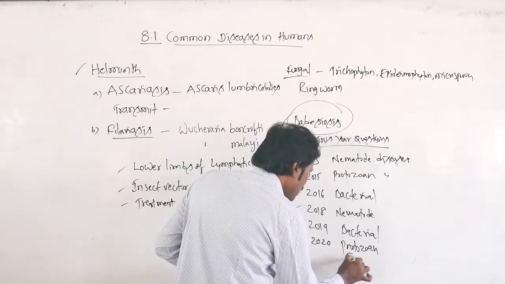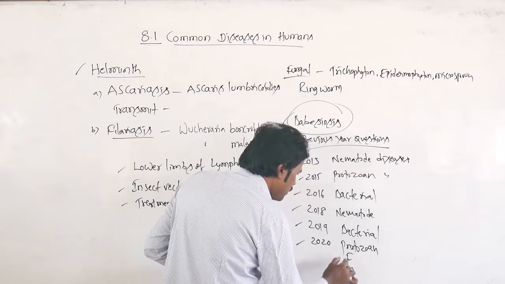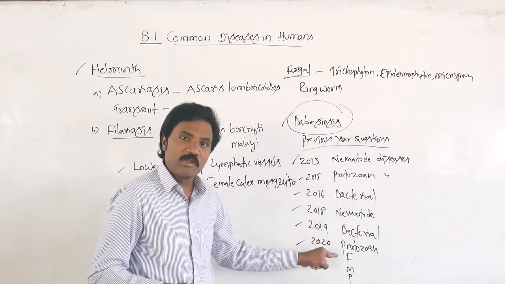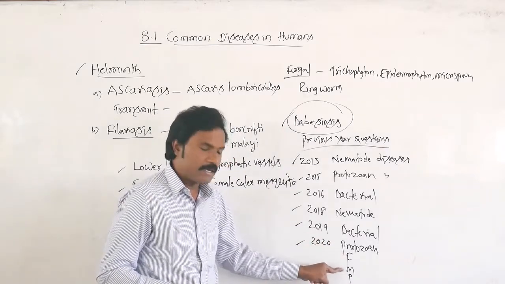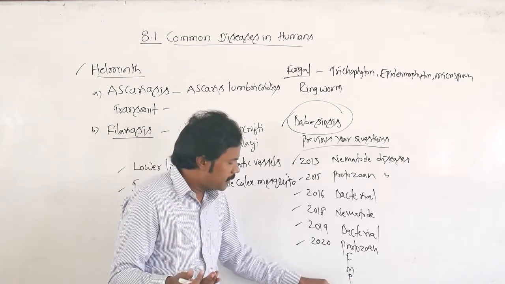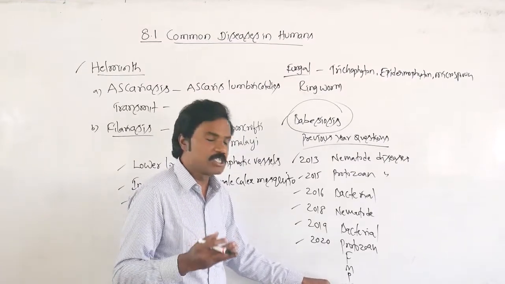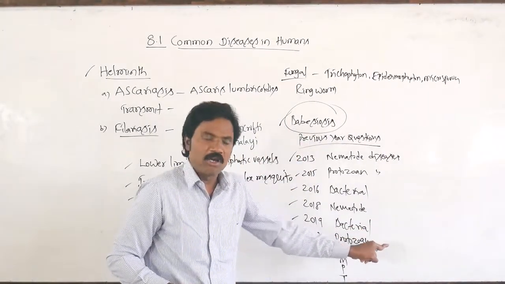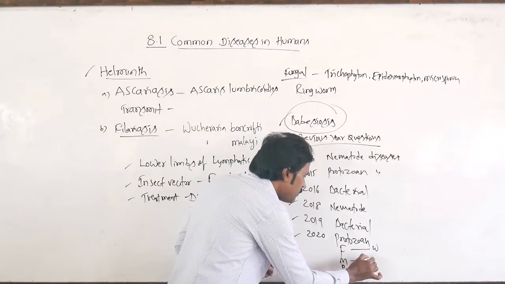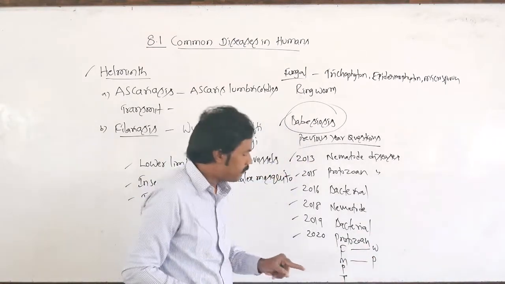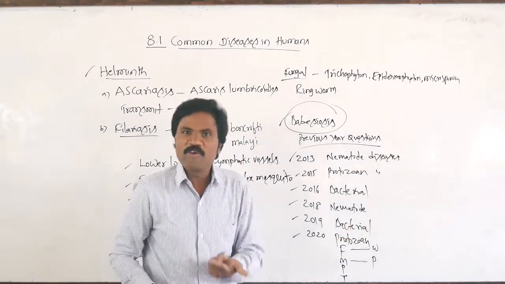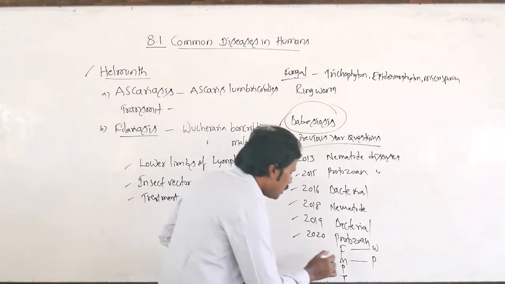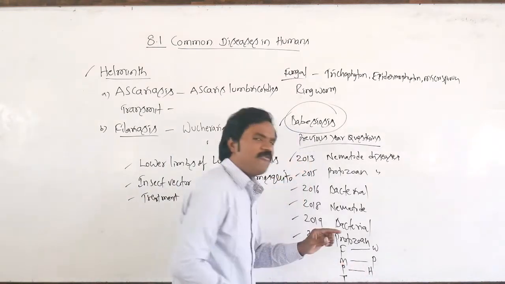Match the following: filariasis, malaria, pneumonia and typhoid. Correct matching: filaria is Wuchereria bancrofti. Malaria is Plasmodium falciparum or Plasmodium vivax, or simply the common genus Plasmodium. Pneumonia is Haemophilus influenzae.